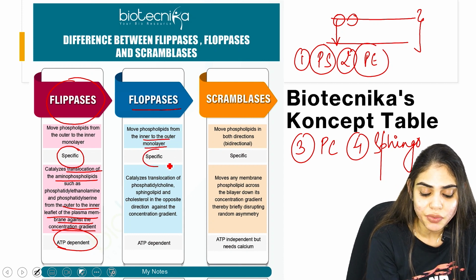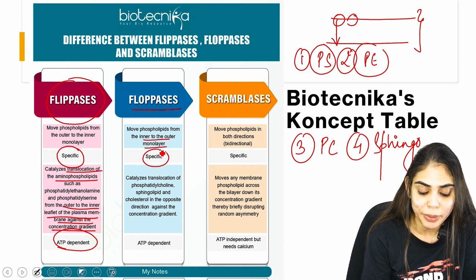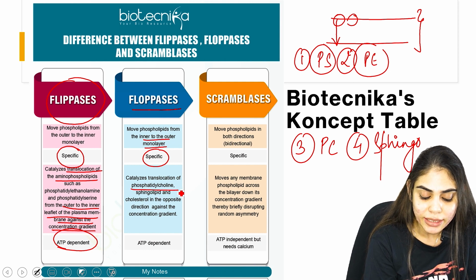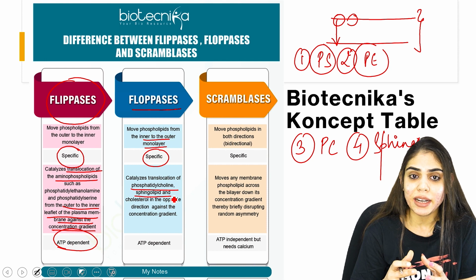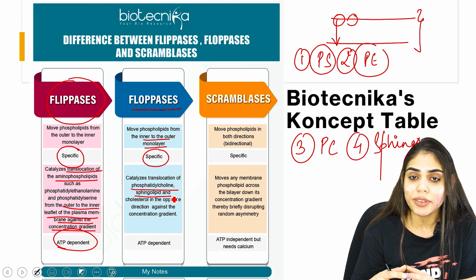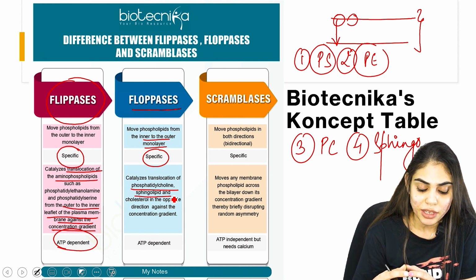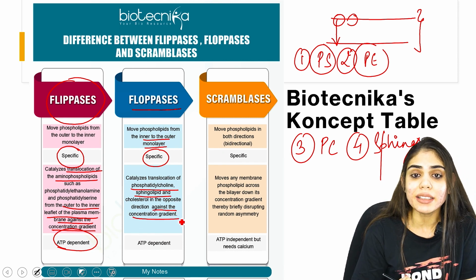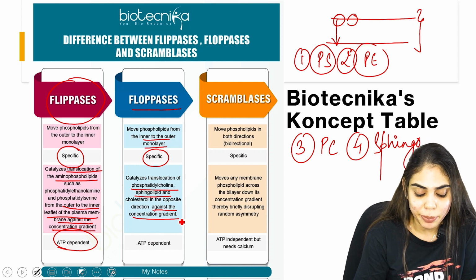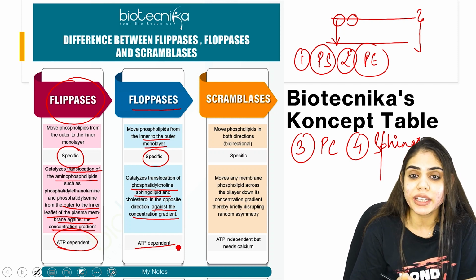Again, this is specific to 2 different types of phospholipid, that is phosphatidylcholine as well as sphingolipid. So these phospholipids are translocated from the inner leaflet to the outer leaflet of the plasma membrane, that too against the concentration gradient.